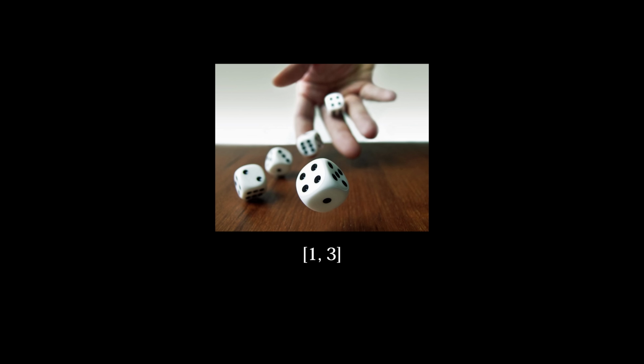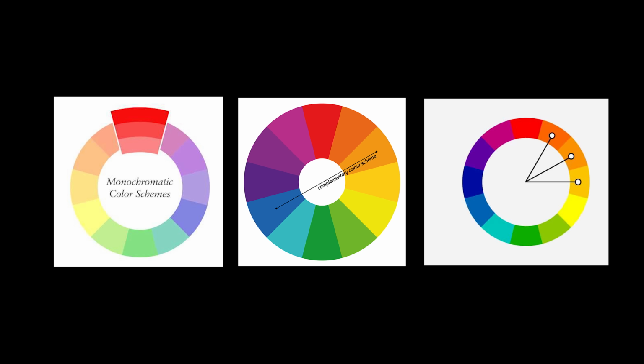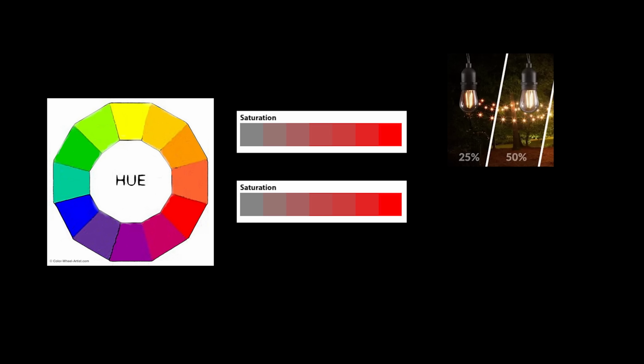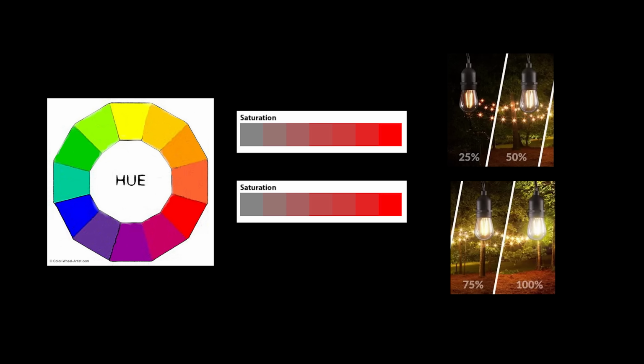Using our seed from the UI, we randomly generate a number between 1 and 3 to decide if our color palette is monochromatic, complementary, or tertiary. Then we randomly generate a starting point for the hue, 2 saturation values for both colors, a random lightness value on the darker end for the first color, and a random lightness value on the brighter end for the second color.